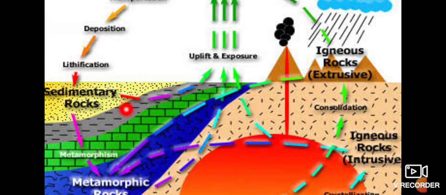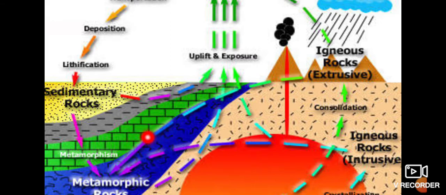So here we can see that at the primary stage, igneous rocks are changing into sedimentary rocks when they undergo a lot of natural processes, and sedimentary rocks at the second stage are changing into the metamorphic rock.